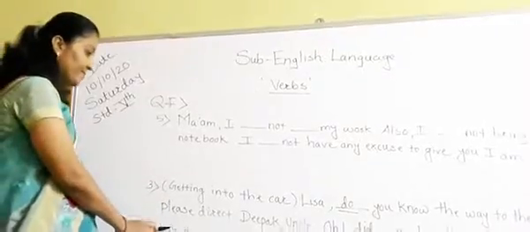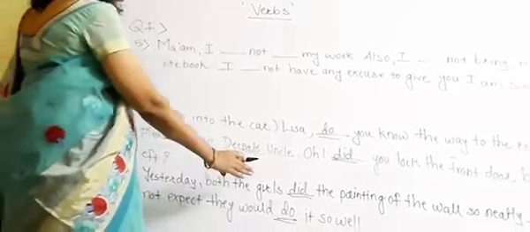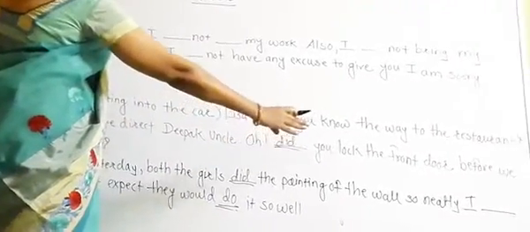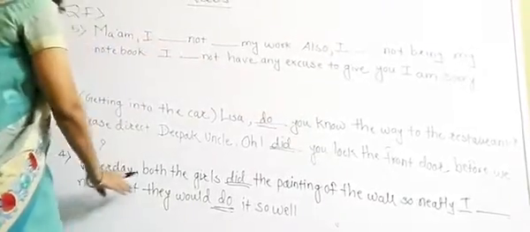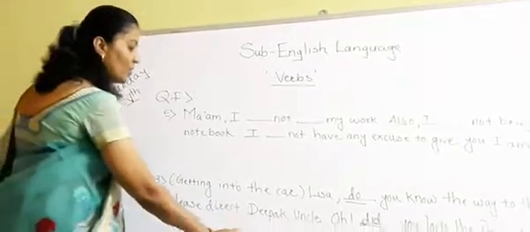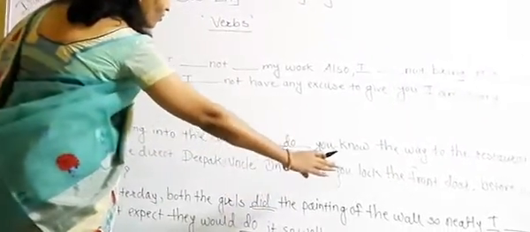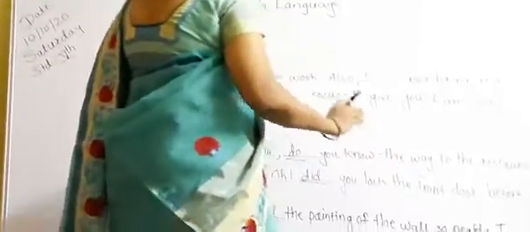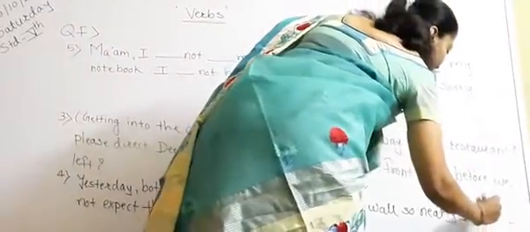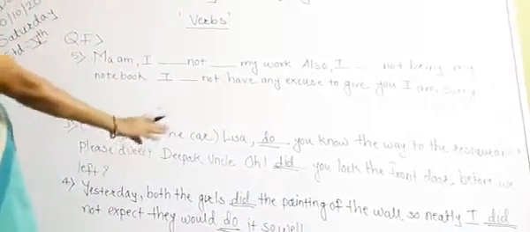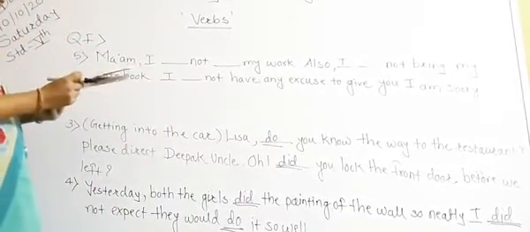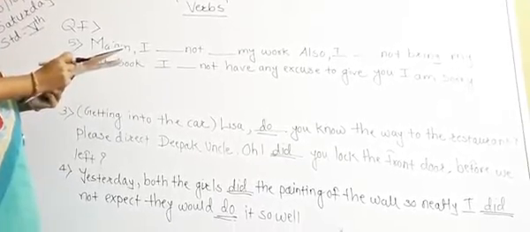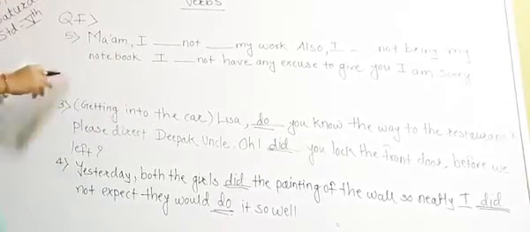The fourth one. "Yesterday both the girls dash dash the painting of the wall so neatly. I dash dash not expect they would dash dash it so well." So in this sentence, yesterday both the girls did the painting of the wall so neatly. I did not expect they would do it so well. One sentence is remaining, the fifth one.